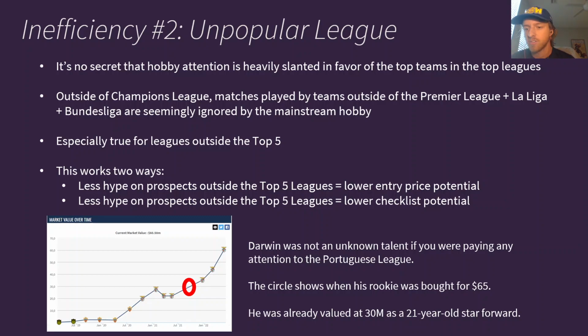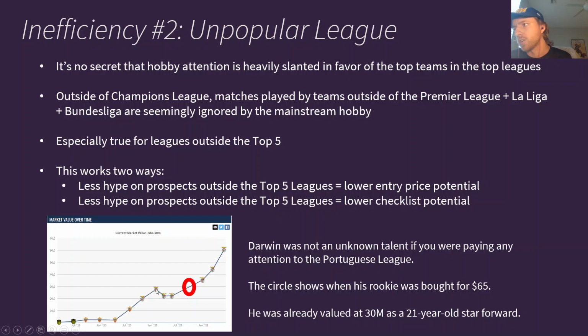because they're not going to be in the Champions League checklist, they're not in Bundesliga, they're not in La Liga, they're not in Serie A, they're not in any of these special sets that come out for all these individual leagues. They're probably just going to make it in 1 or 2 products, if they make it in any products, considering there's not a lot of hype on their team or them themselves. So it creates this perfect storm scenario, basically, by playing in an unpopular league.